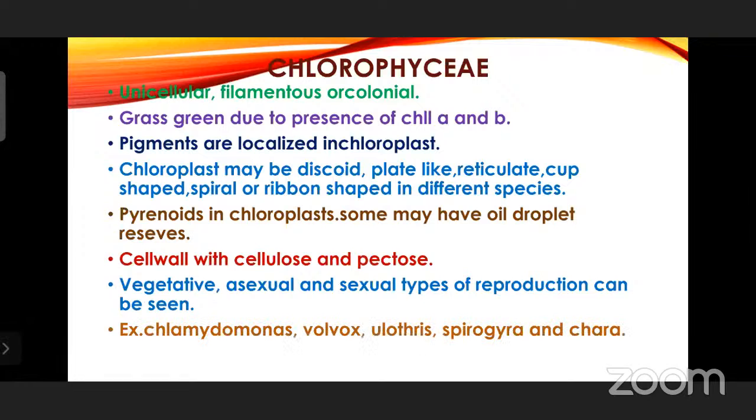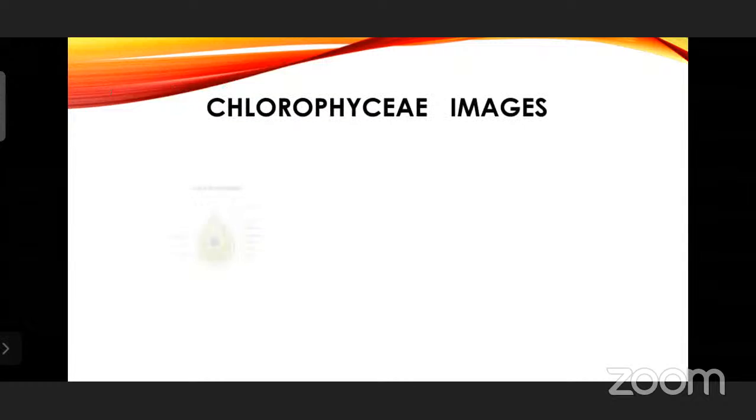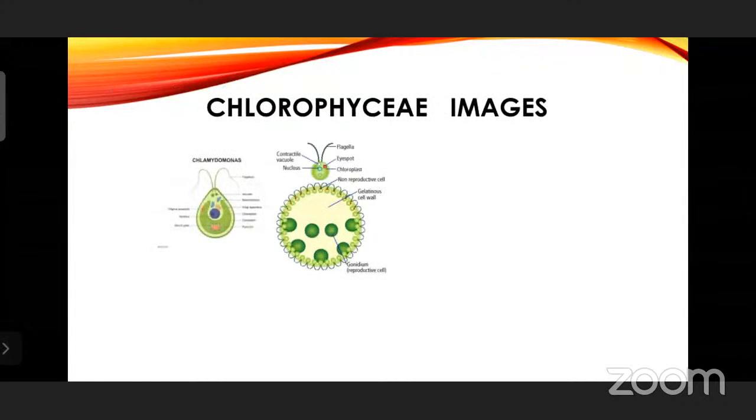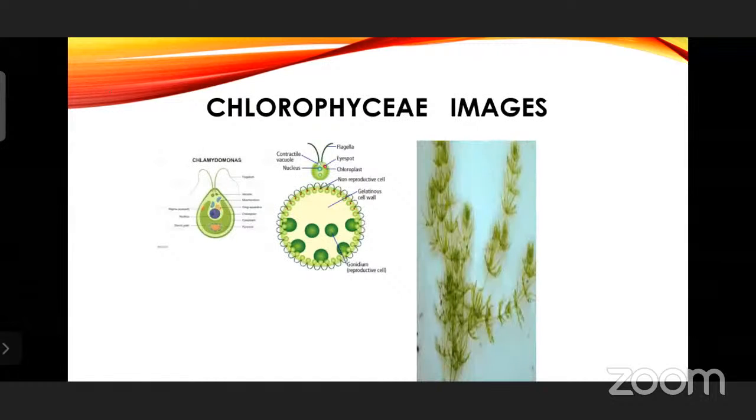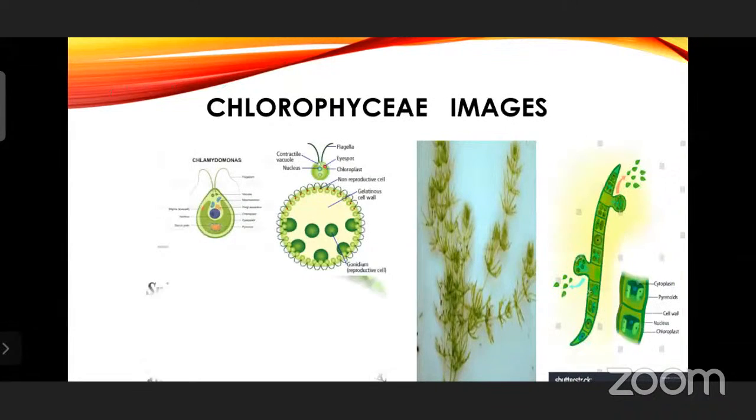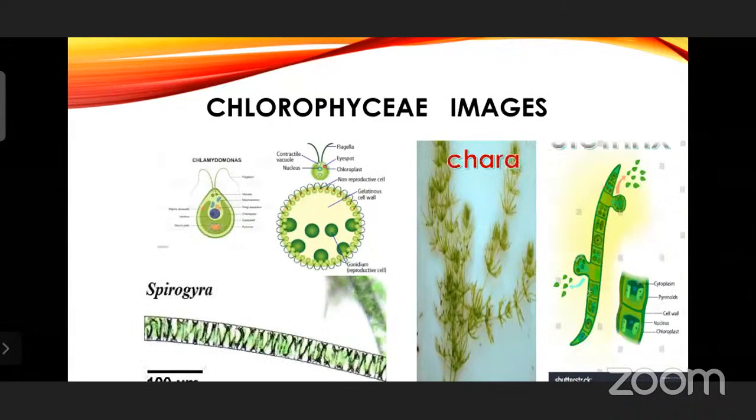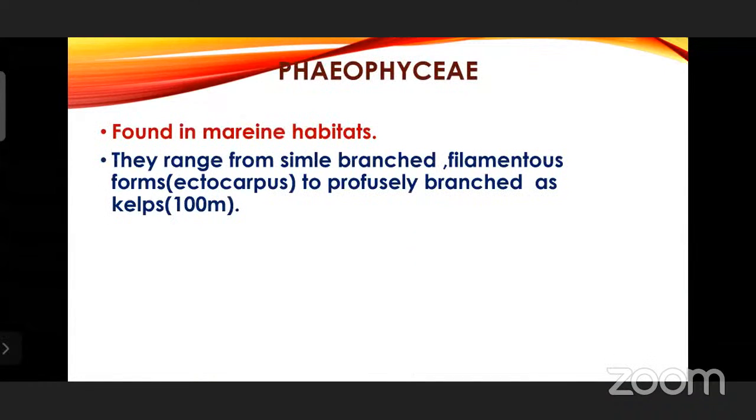Cellulose and pectose is the cell wall. And you can see all 3 varieties of reproduction: vegetative, asexual, and sexual. And Chlamydomonas, Volvox, Chara, Spirogyra, and Ulothrix. These are the examples for Chlorophyceae, which are grass green in color due to the presence of chlorophyll A.